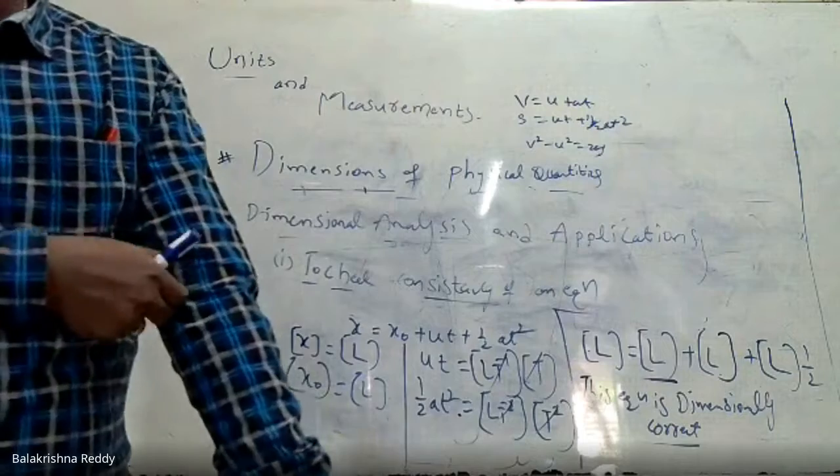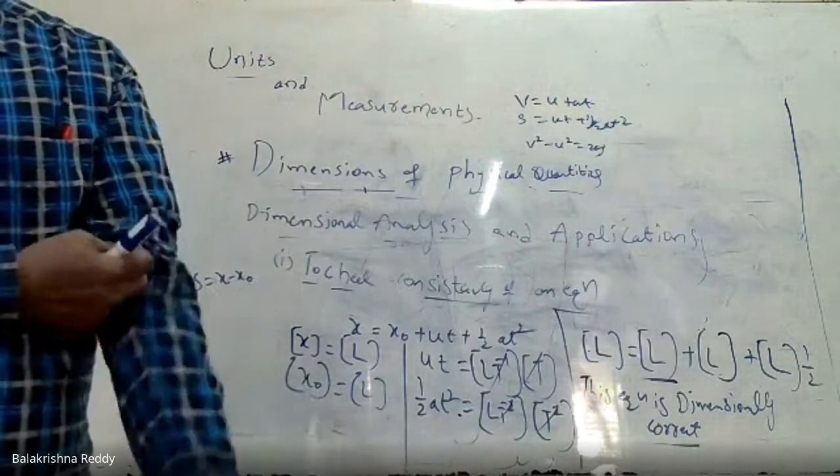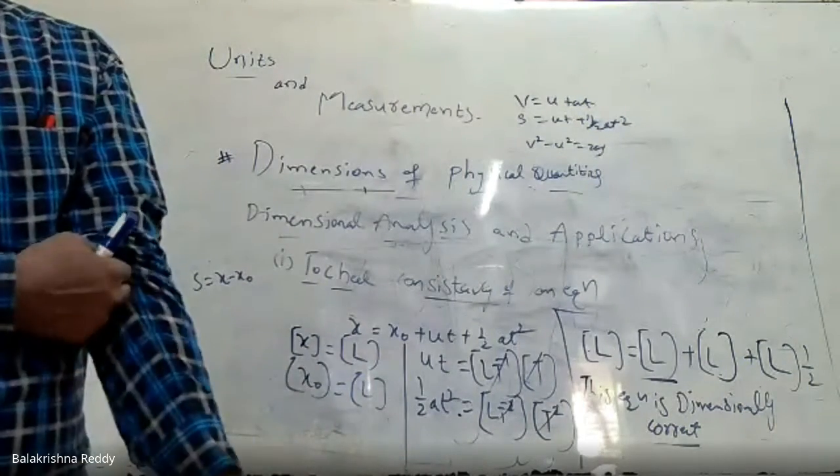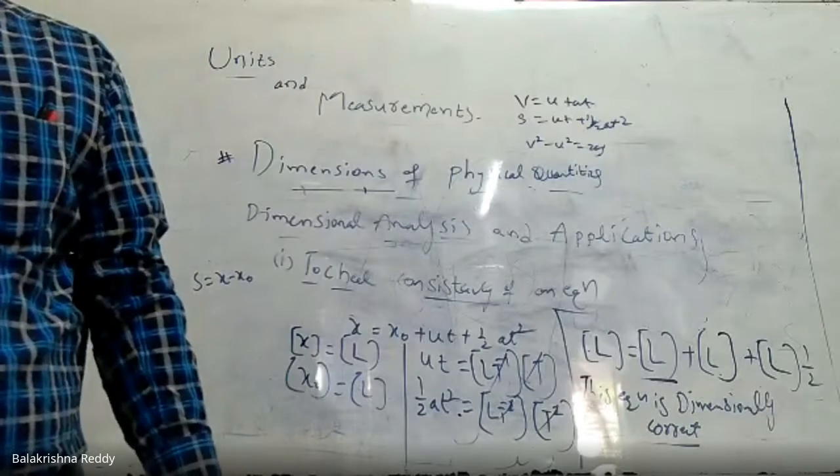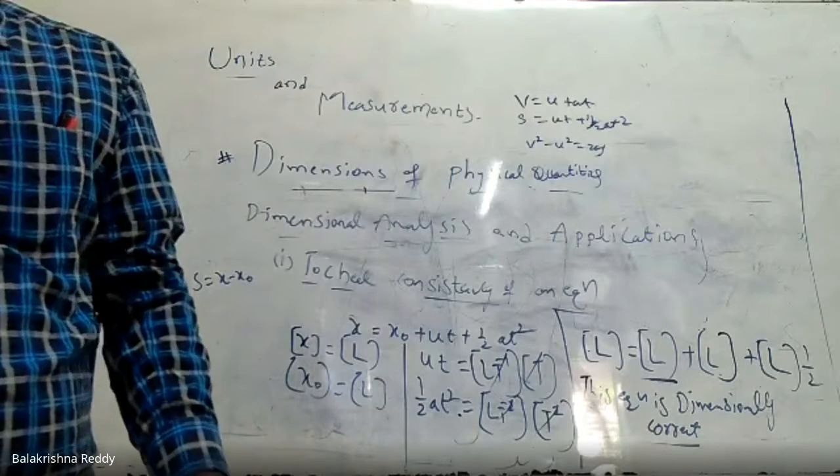Here, to check this correctness, we have two more equations. A question we have been given as per that.